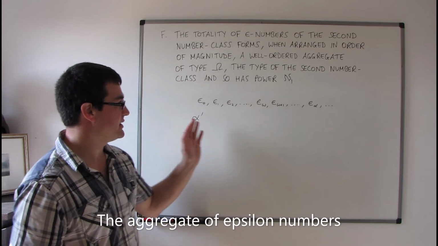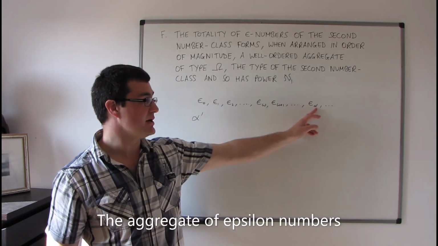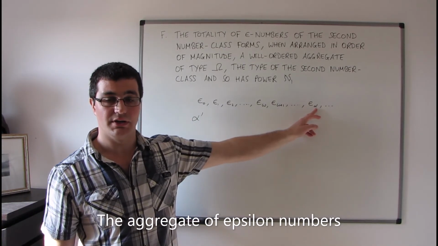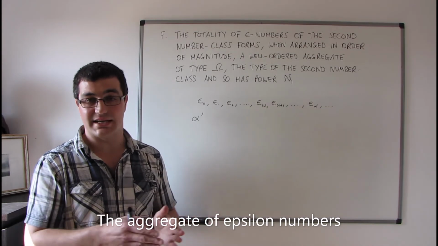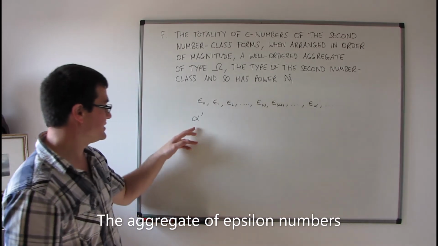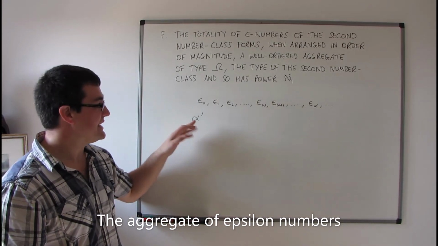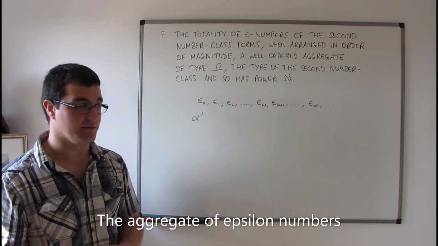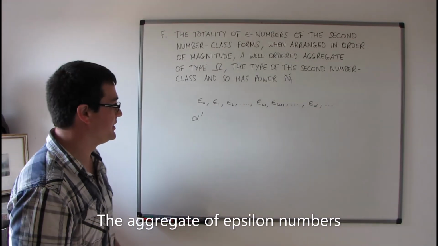So if there are any values that are not accounted for by this alpha, then these exceptional values will form a well-ordered aggregate, and therefore there must be a least one. So let's say that alpha primed is the least one that is not accounted for among the subscripts.